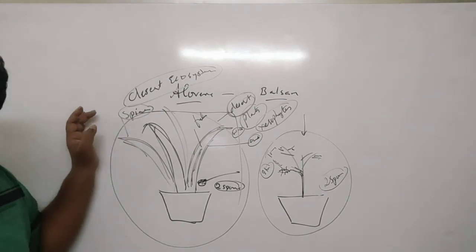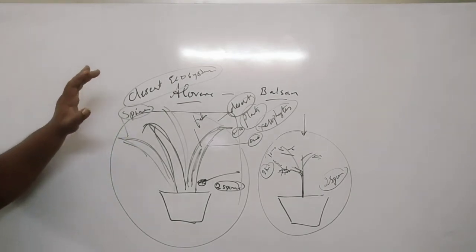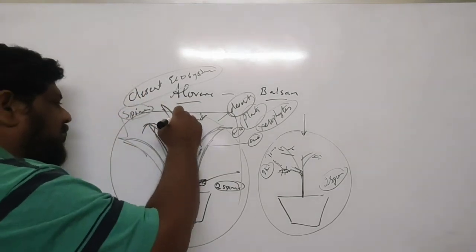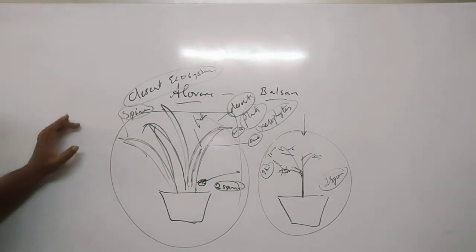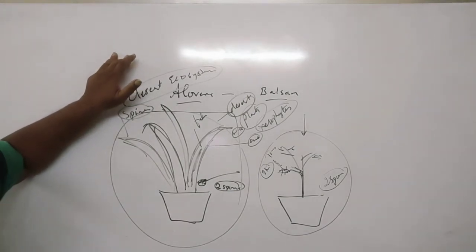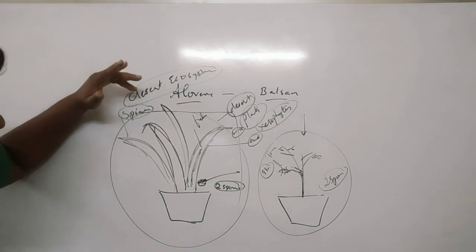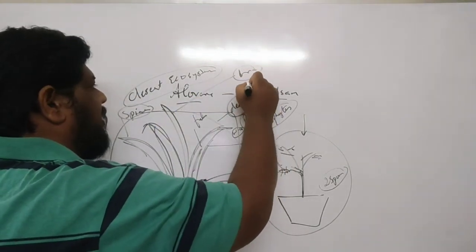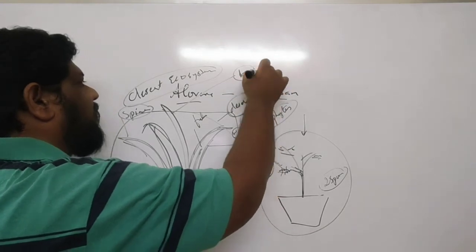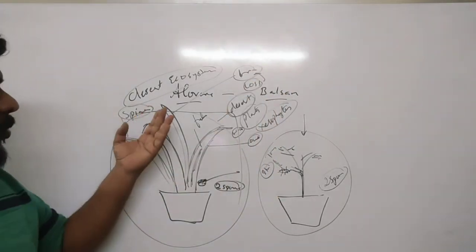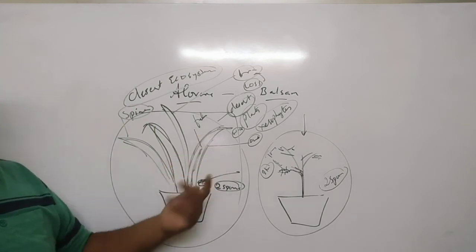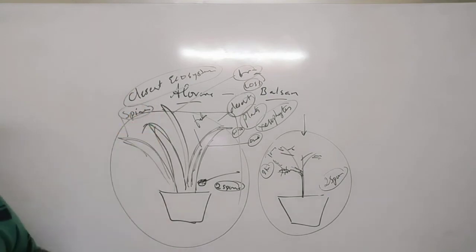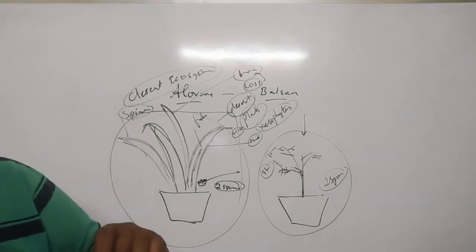These kinds of adaptations help them to stay alive, survive even in adverse conditions. It is not allowing transpiration to occur, not allowing the water to go out in the form of transpiration. Moreover, it is storing the water for future use. That is how these plants are saving themselves from death.